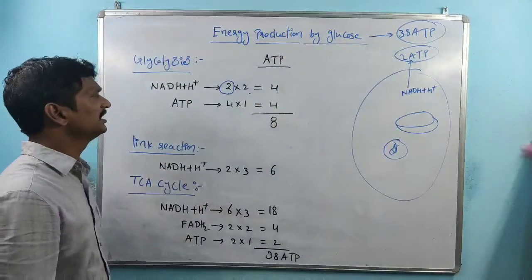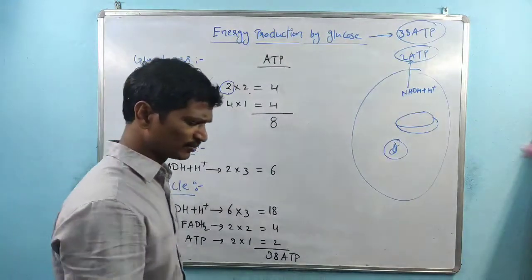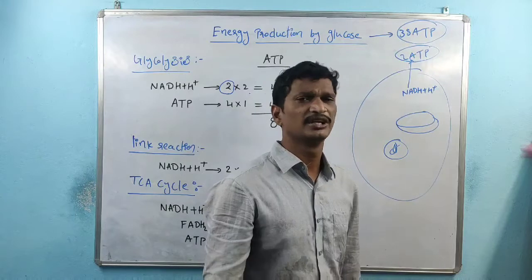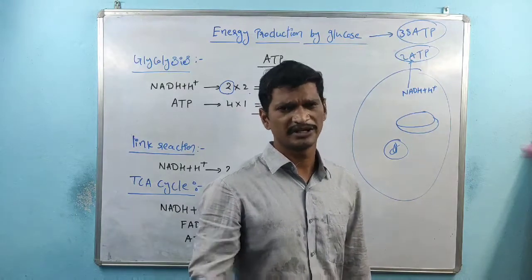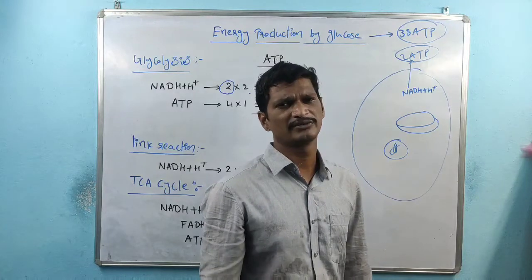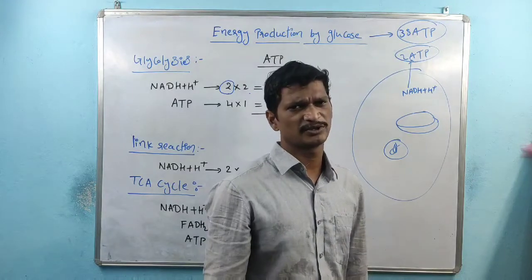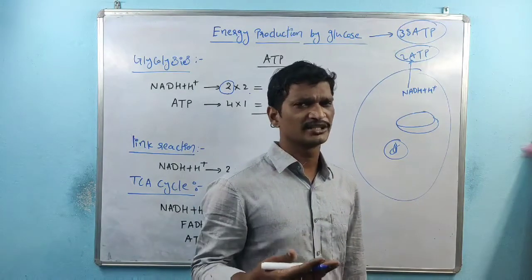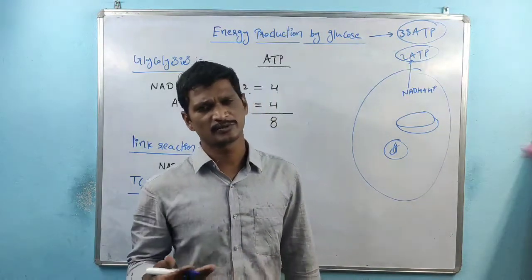And the next one is the ATP production. We know 1,3-bisphosphoglycerate is there, right? That is converted to 3-phosphoglycerate, and 1 ATP is produced. Then phosphoenolpyruvate is converted into pyruvate, and another ATP is produced. So for 1 glyceraldehyde 3-phosphate molecule, 2 ATPs are produced.